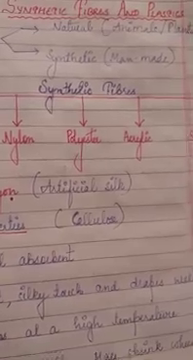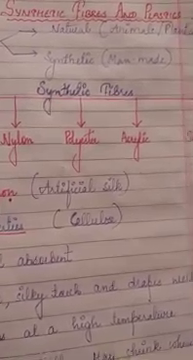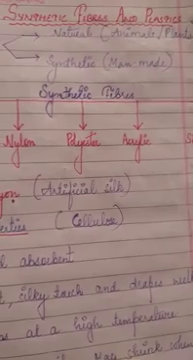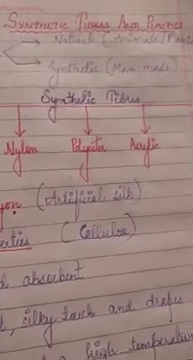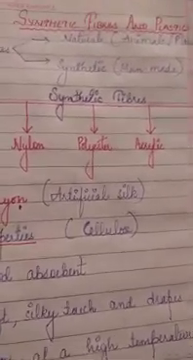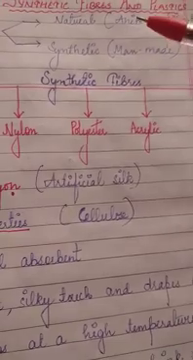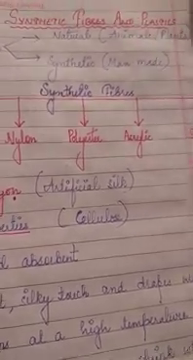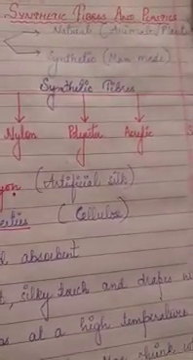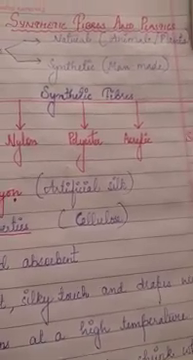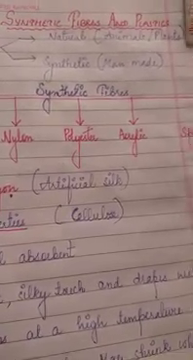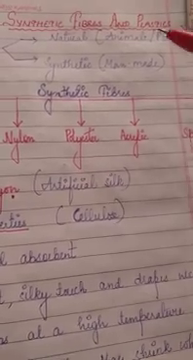Good morning, students. Today we will study the first chapter, that is synthetic fibers and plastic. As we have earlier studied, fibers are of two types, natural and synthetic. So what is natural fiber? Natural fiber means the fibers which are present in nature itself. That is, these are obtained from animals or plants. For example, you can say jute, cotton, wool, etc.